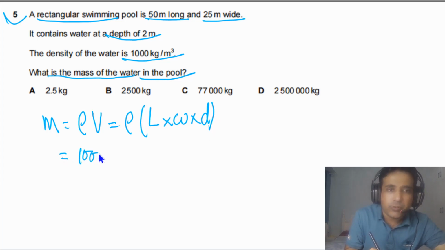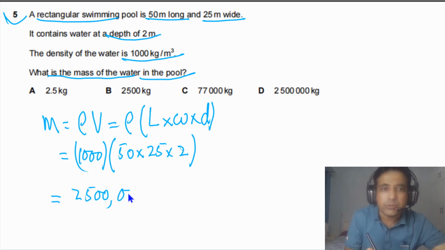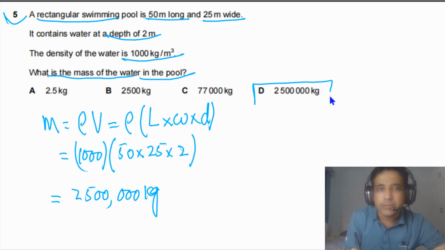We have the density of water that is equal to 1000 kg per cubic meter. L is given in SI units, that is equal to 50, and width is given, that is equal to 25 meters. So you have to be careful about units. If these are SI base units, simply you can multiply. In this case, if we multiply them, our final answer will be equal to 2500 thousand kg. So this is the mass of water in the swimming pool. So the answer for this question has to be D. So D is the right answer.